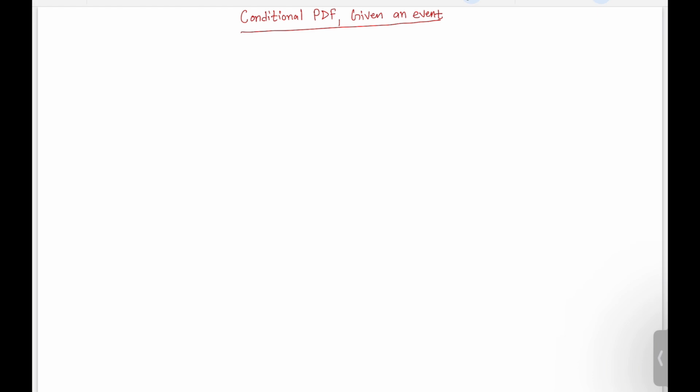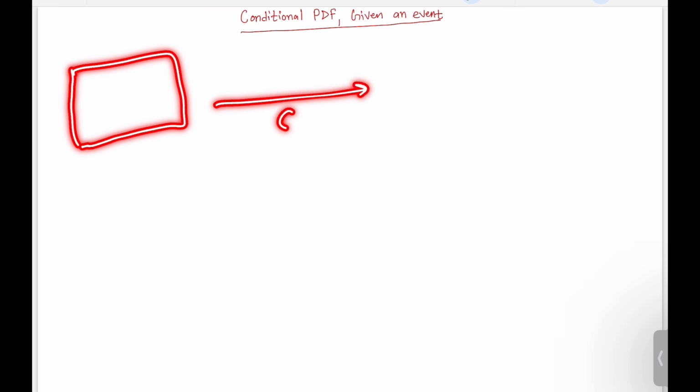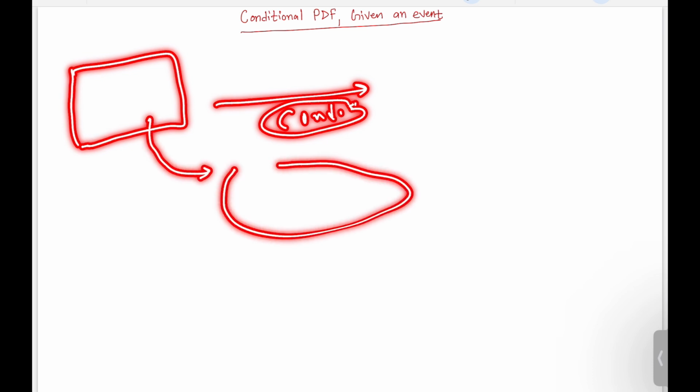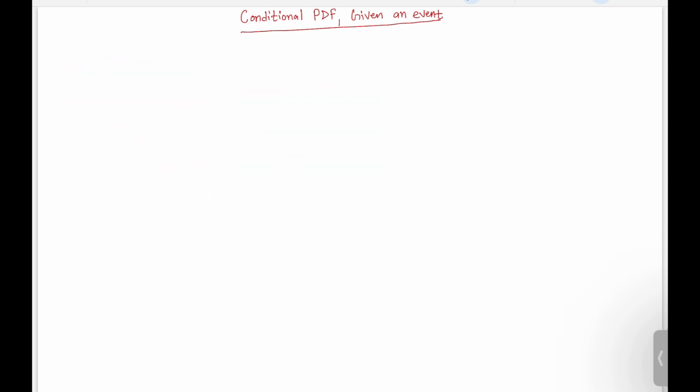So with the ordinary probabilities we will have some universe, and now we have some condition or some given event. Then what we do, we find the conditional universe, and within this conditional universe we find the conditional probabilities, right? And we have understood this in a very detailed manner.